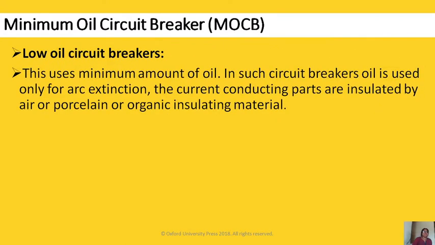Now we'll switch over to the MOCB or LOCB, low oil circuit breaker. This uses a minimum amount of oil, that's why the name is minimum oil circuit breaker. In such a circuit breaker, oil is used only for arc extinction. The current conducting parts are insulated by air or porcelain or organic insulating material.